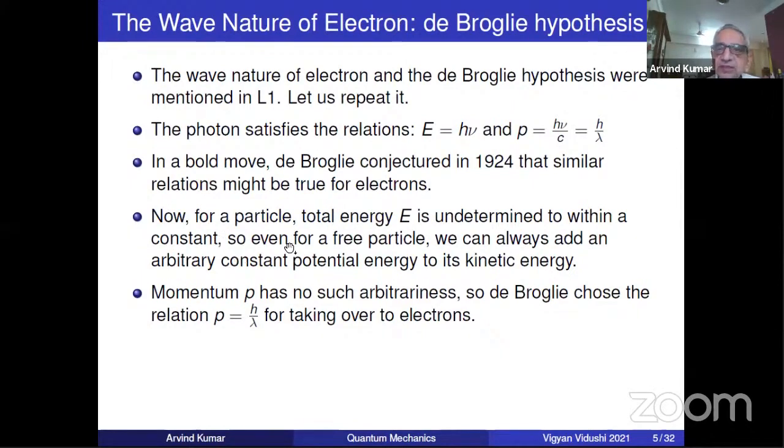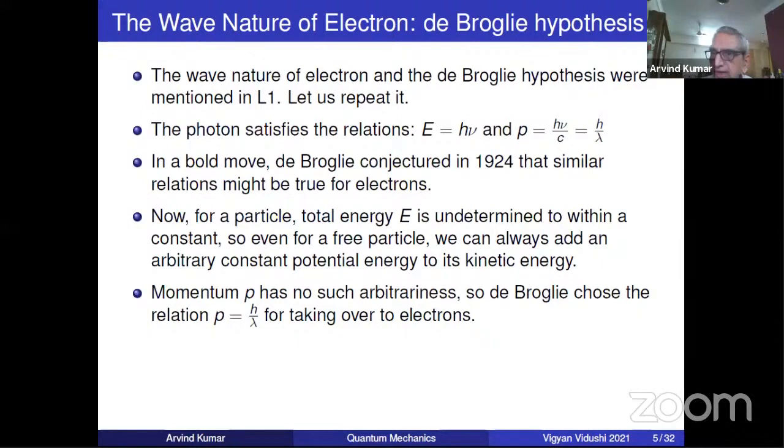Now this phrase in physics I'm going to use often, and therefore I want you to tell me in the chat, and I'll attend to this when I pause. You tell me why we can always add an arbitrary constant potential energy to total energy. Total energy is undetermined, means if you have energy and you add a constant to it, it does not matter to physics.